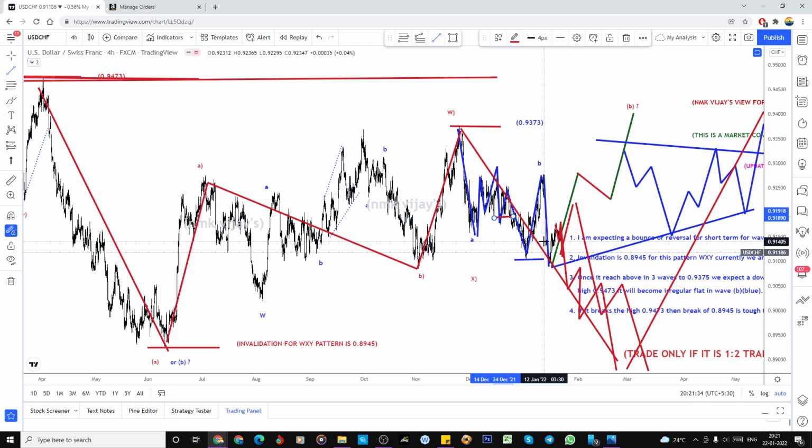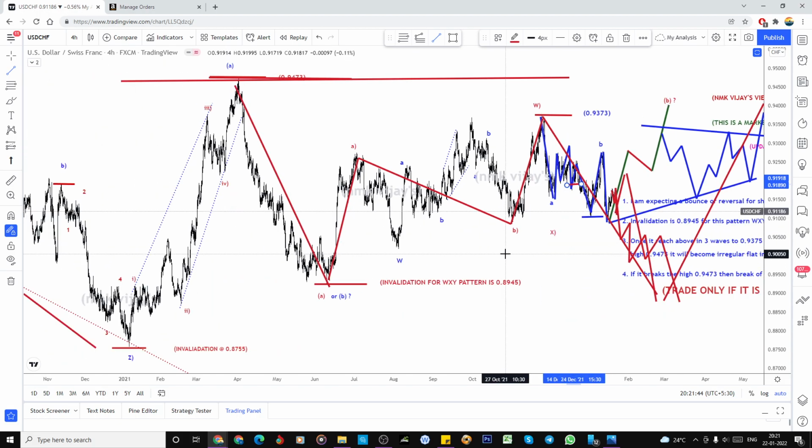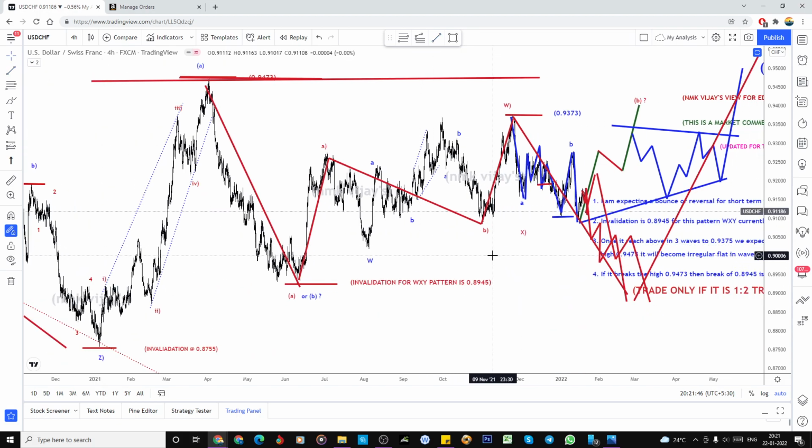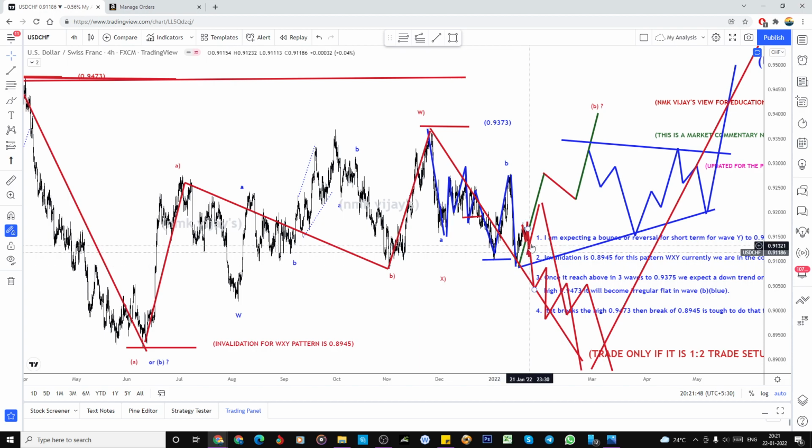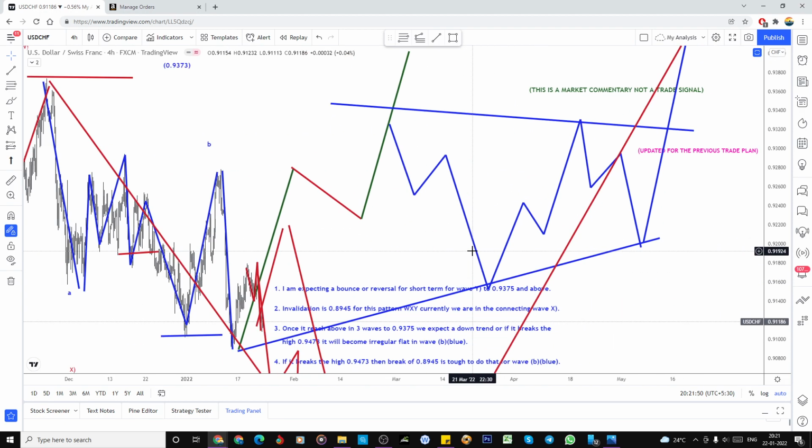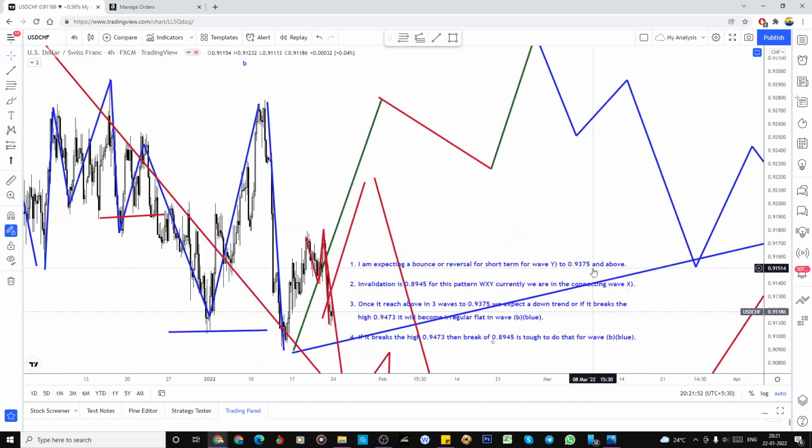For my individual personality, I'm just doing this kind of trade setup. Whether it suits you or not, I'm not going to worry about those things. I'm explaining in my view. That's it, right? You can kid me or whatever you want. That is why I'm not allowing comments on my channels. No comments needed, right?